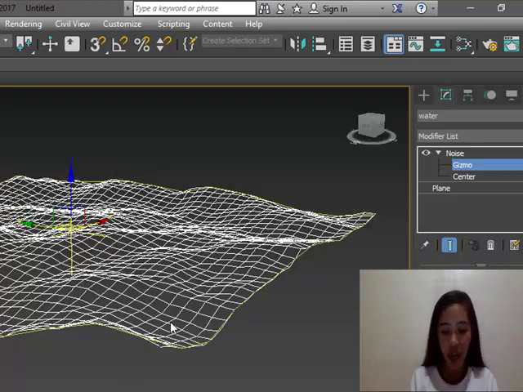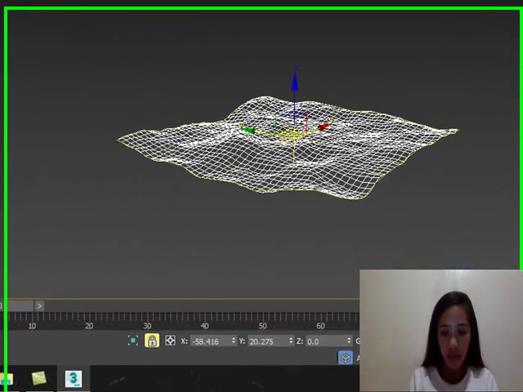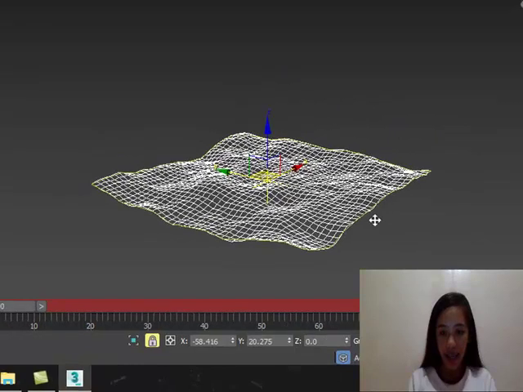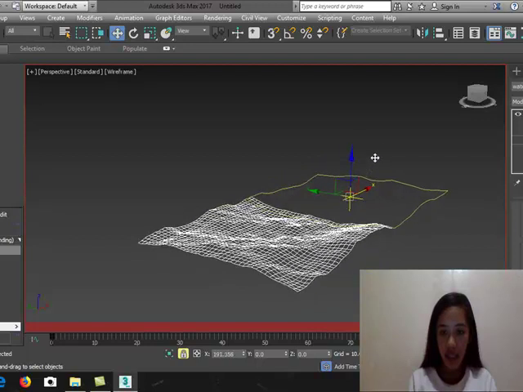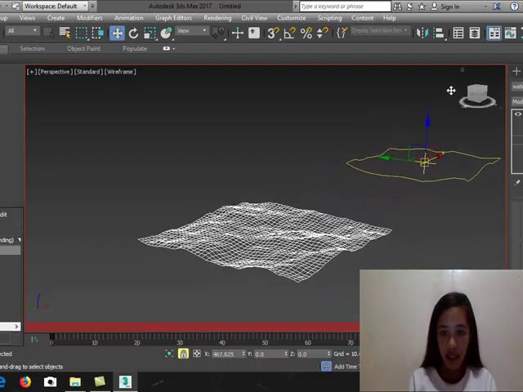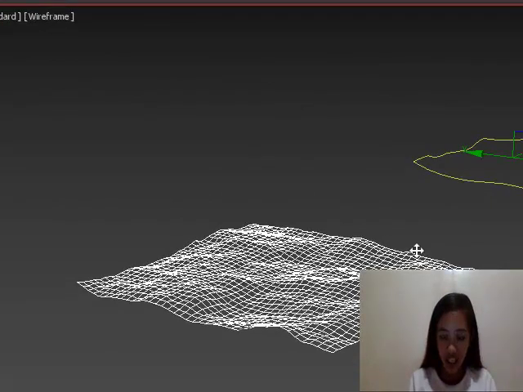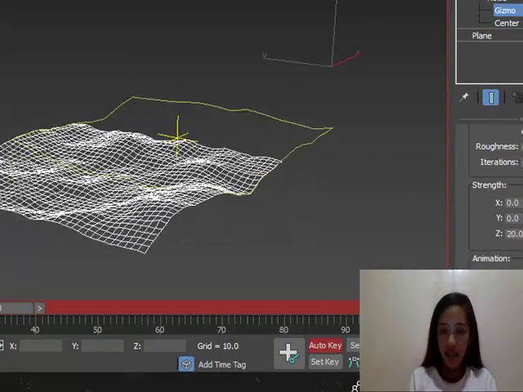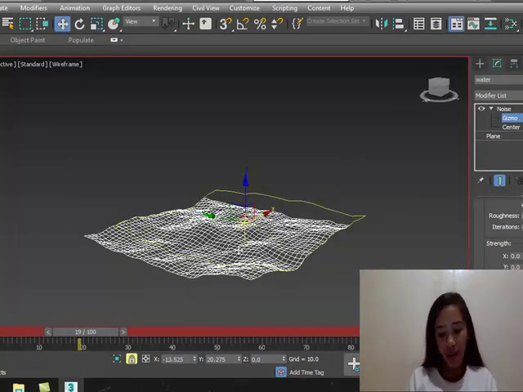So if I drag my time slider to 0, I turn on my auto key and I drag this gizmo along the x-axis like this. You will notice that my water is also moving in this direction. Let's play. Yes, it will look like that. And you'll see that it's looking pretty good.